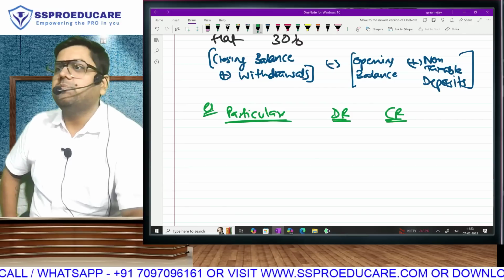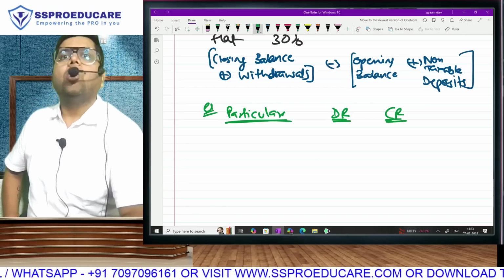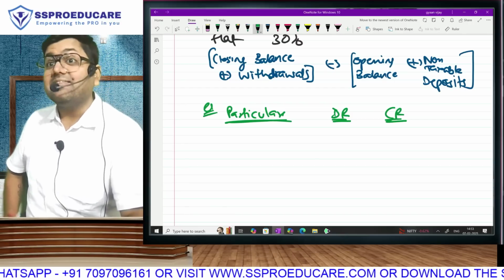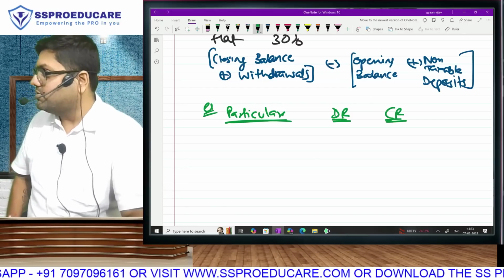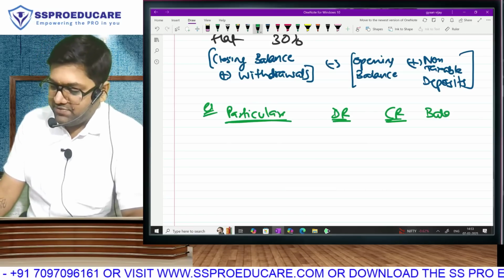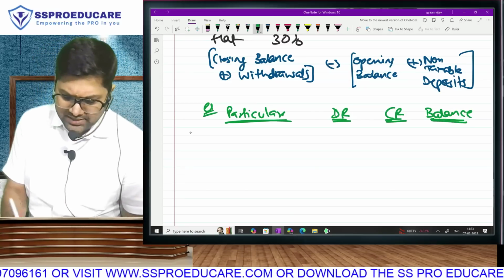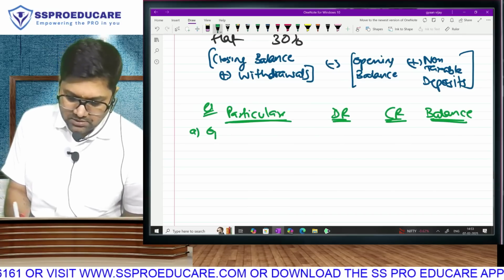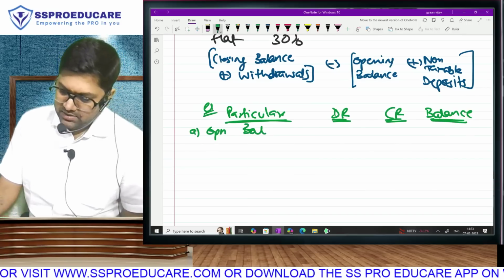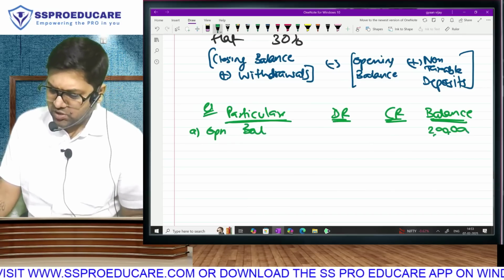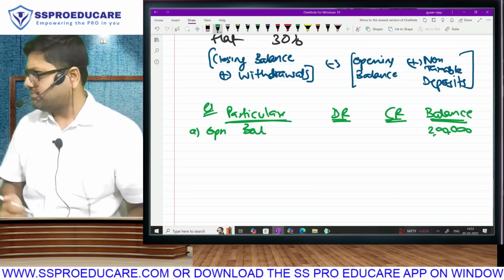If I contribute any fund or I win anything, that organization will credit my account. And then every transaction will change the passbook balance. So let's start with your opening balance. This is nothing but closing of last year. Say 2 lakh rupees. You understand this is not income of the current year. If it was taxable, it was taxable.